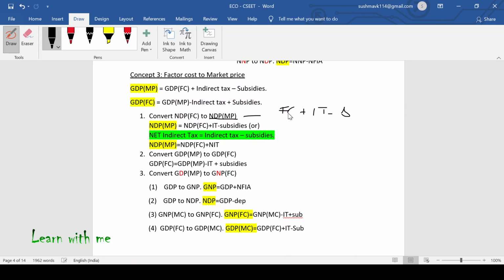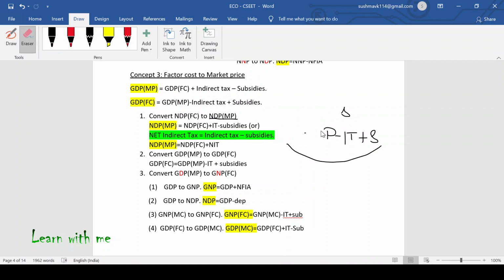Yes. So in case of factor cost, now we have to calculate NDP at factor cost from NDP at market price. Sorry, NDP at market price to NDP at factor cost. Now what will happen? NDP at factor cost is equal to NDP at market price, then minus indirect tax. Then subsidies, add or deduct? Yes, you have to add the subsidies. In case of factor cost, they will give me the subsidy.